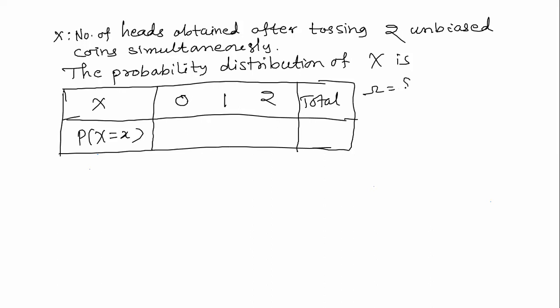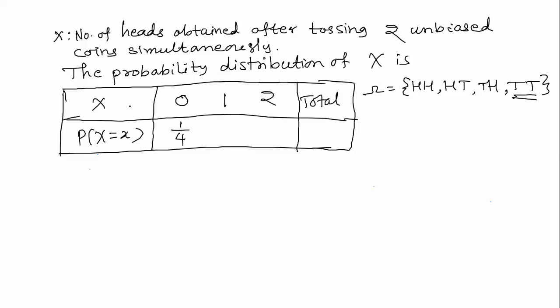So the sample space is head head, head tail, tail head, and tail tail. Each outcome is equally likely. Probability of each outcome is 1 by 4. So probability that x takes value 0, that will happen when tt, so probability is 1 by 4.